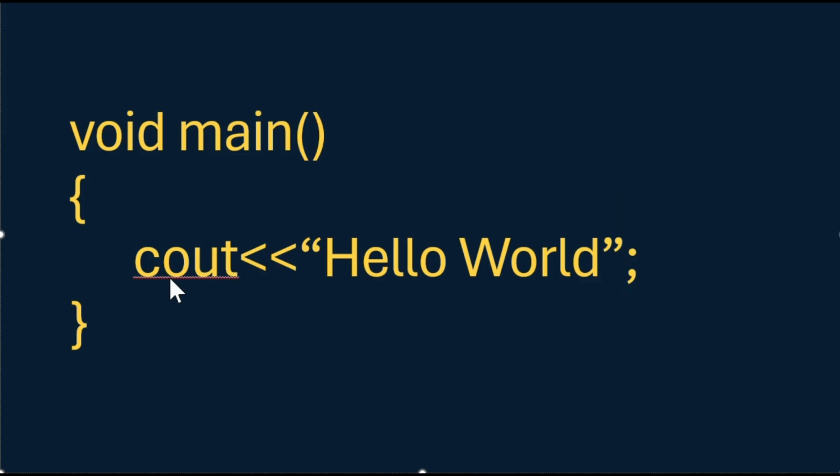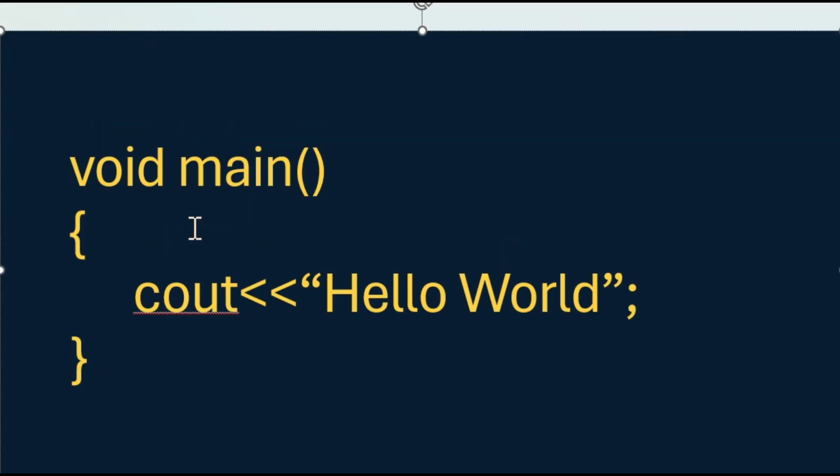Now, even after writing all this, the C or C++ compiler will still not understand what to do with this cout. So we will need some extra library files for it to understand what to do with this cout. For that, before the void main, we are going to include a file.